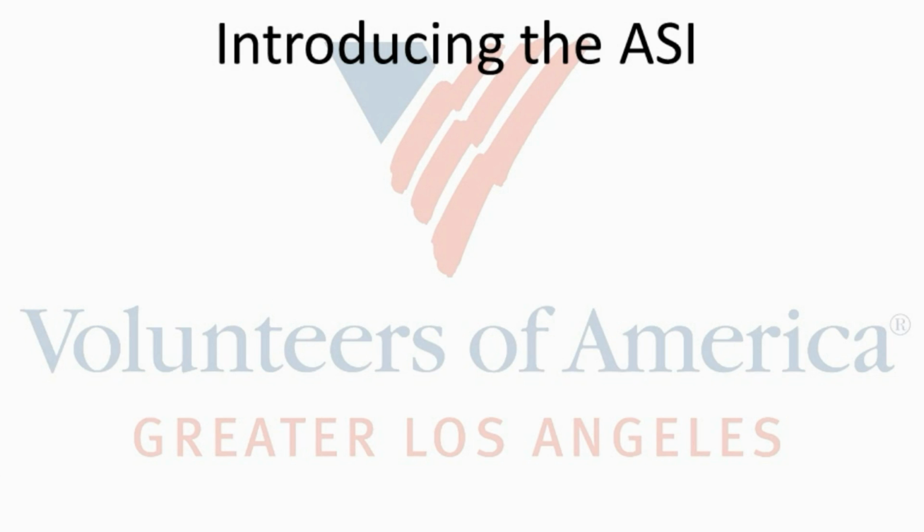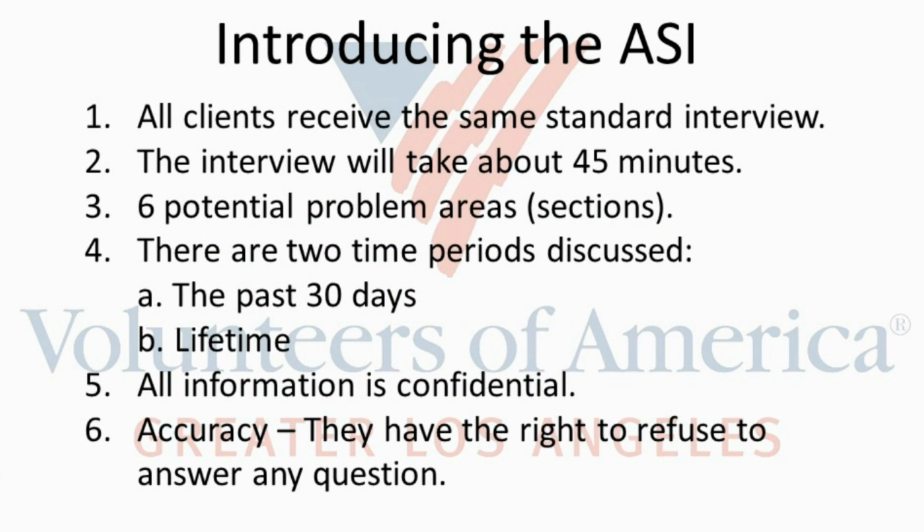When beginning the interview, it is important to properly introduce the ASI. This gives the client a clear idea of what to expect. Tell the client that all clients receive the same standard interview and that it should take about 45 minutes to complete. Also tell them that the ASI has 6 sections or problem areas that will be assessed. These 6 problem areas will be discussed based on 2 time periods, the past 30 days and lifetime. Lastly, all information is confidential and the clients have the right to refuse to answer any question if they are uncomfortable to give an answer. We would rather have no answer than a wrong one.